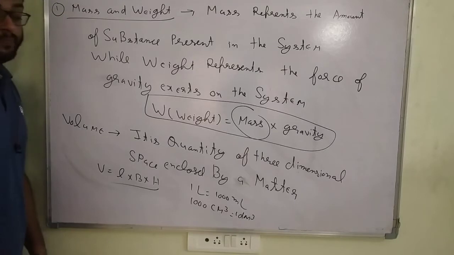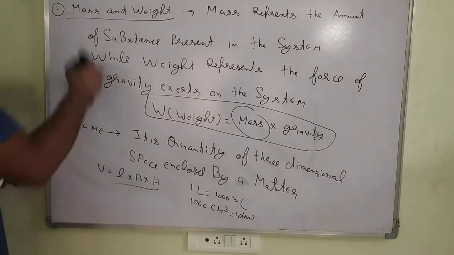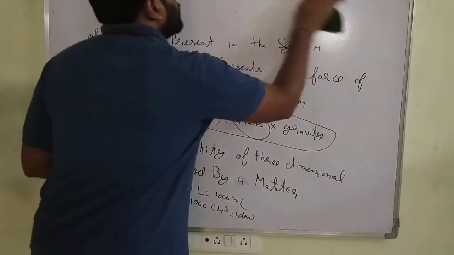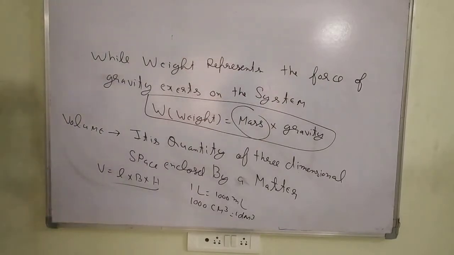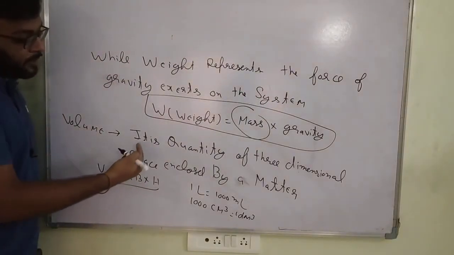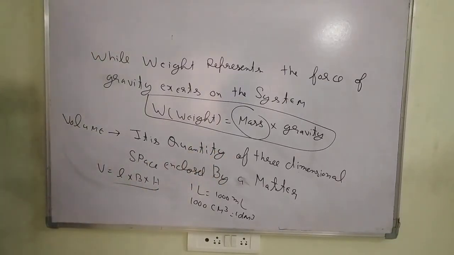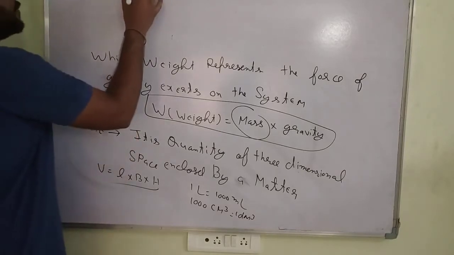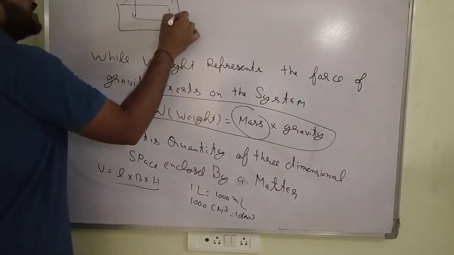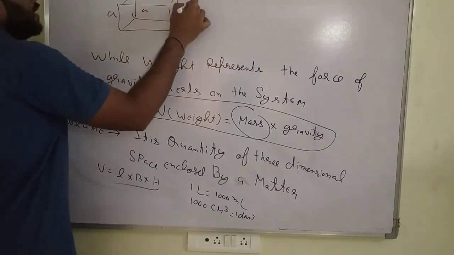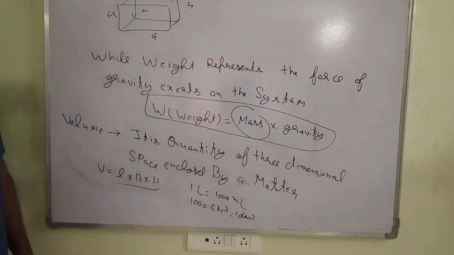Okay. Next is the volume. What is volume? What is the definition of volume? I need some space to explain. It is the quantity of 3-dimensional space enclosed by matter. Generally, volume has a 3-dimensional space. Suppose taking the example of a cube, each side of the cube is A. So it is the quantity of 3-dimensional space enclosed by the matter.